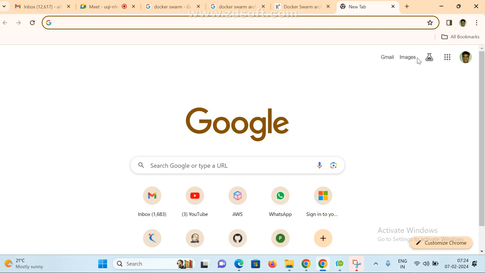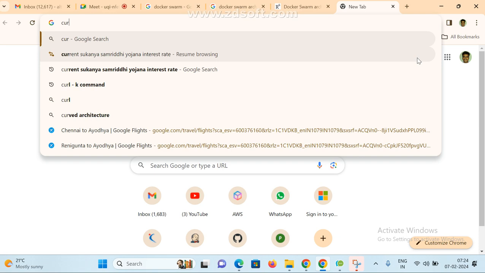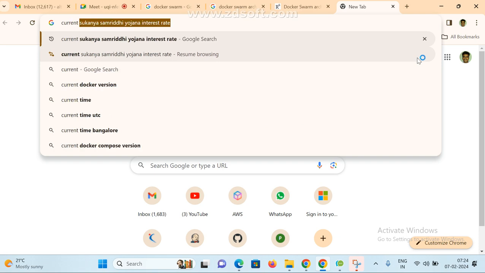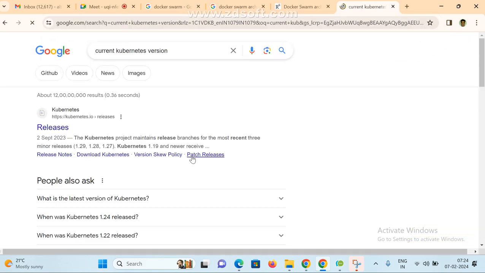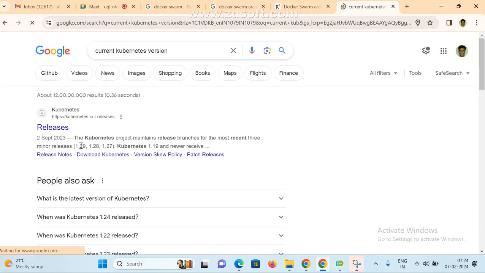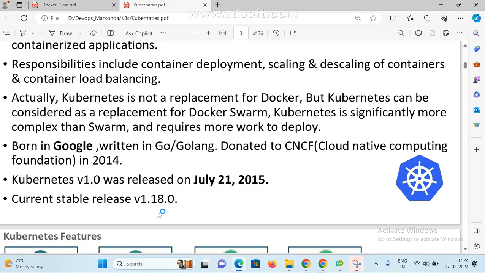Now 1.29 is also released, then 1.28, 1.27. But this document is old, that time it was 1.8. The latest release mostly in use is 1.24 and so on.